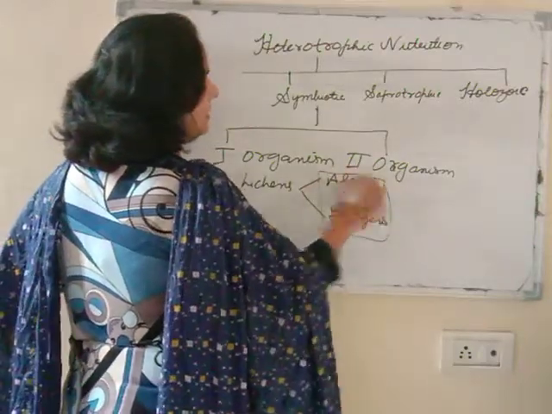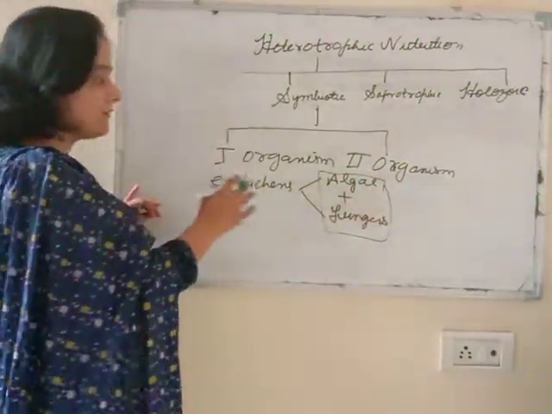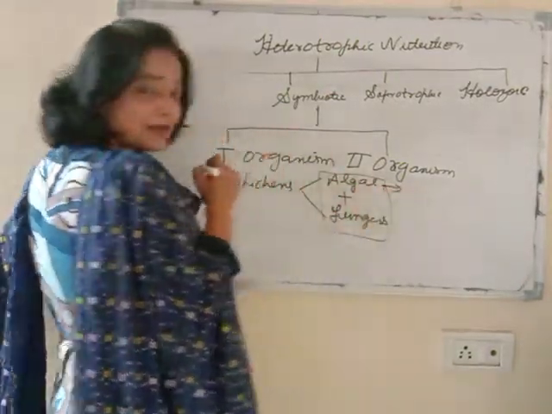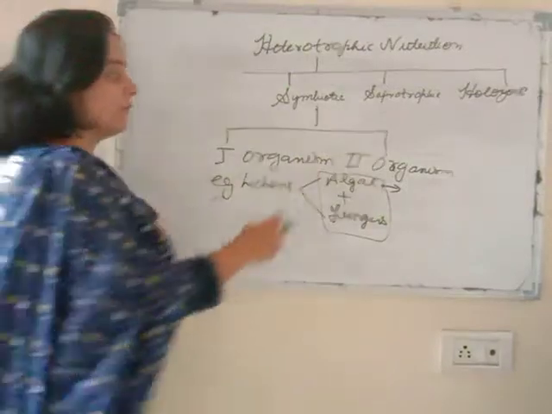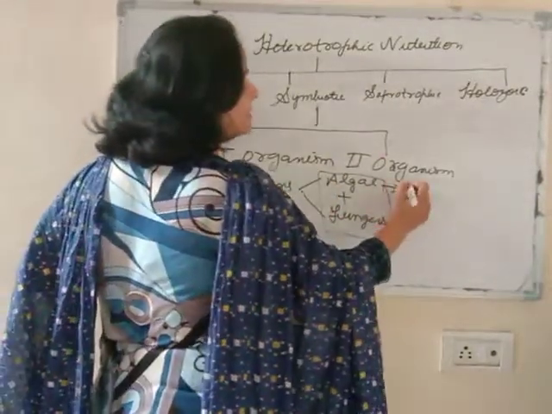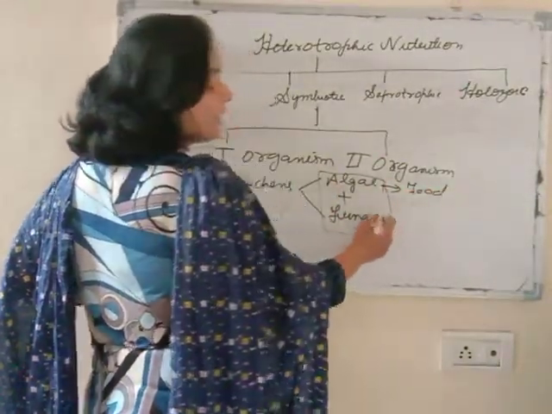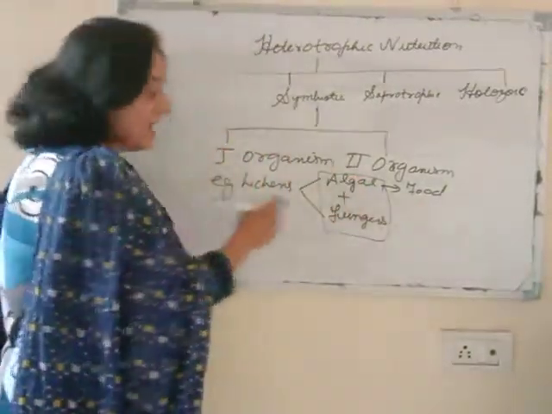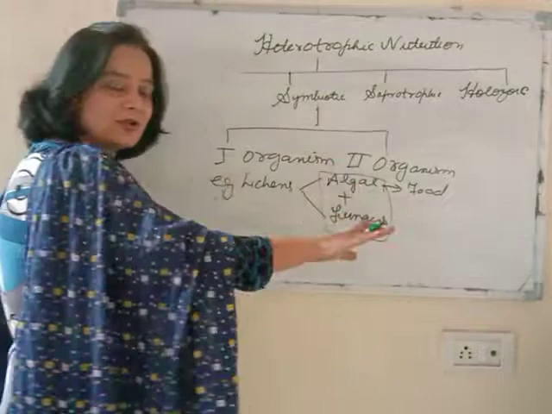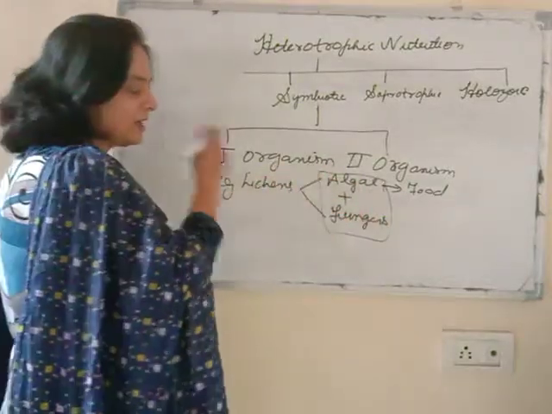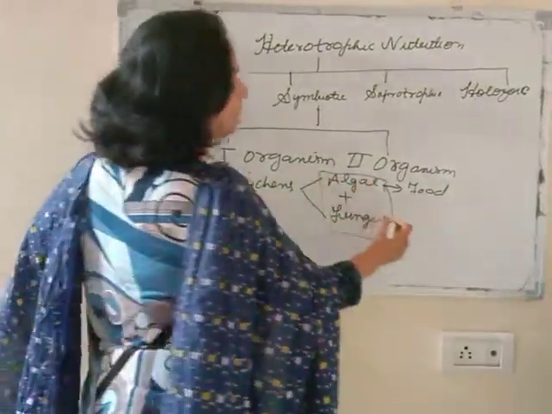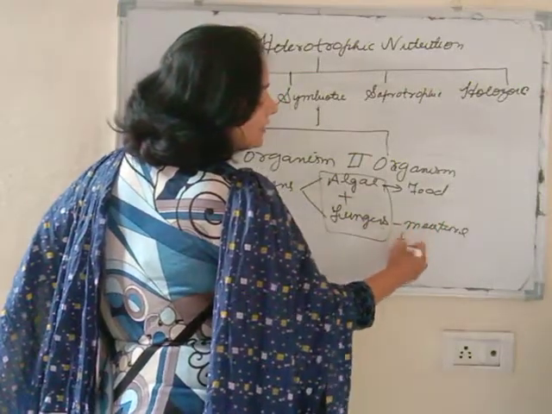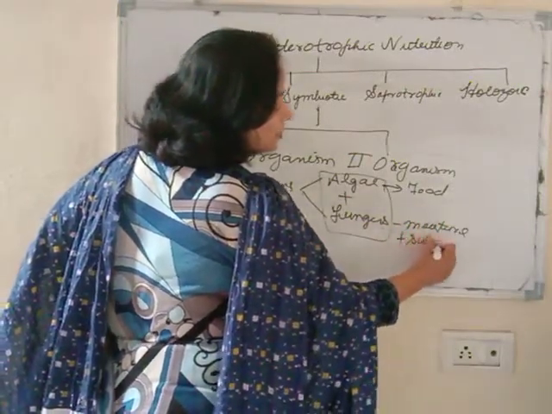What is the benefit that the alga does for the fungus? The alga is green in color, so it is able to make food for both of them. The fungus has the ability to absorb moisture and provide it to the alga, and in turn it gets shelter and a substratum to attach onto.